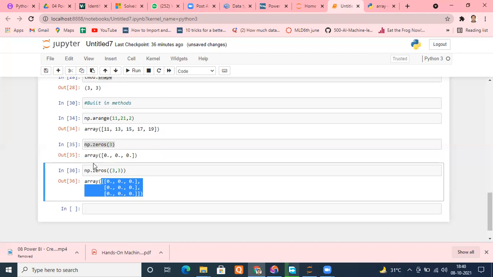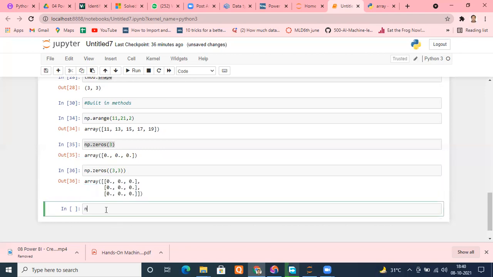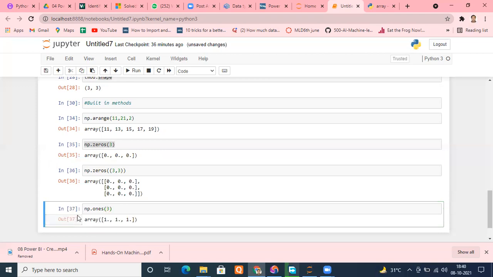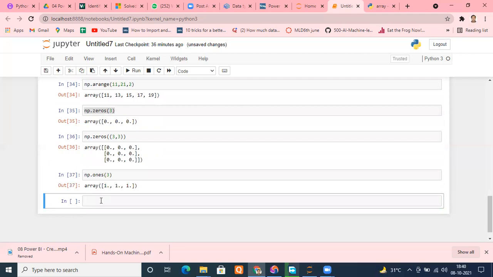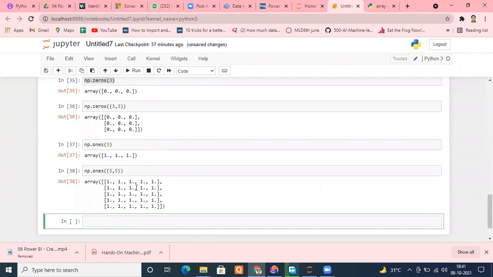Okay. Similarly, like zeros, there is np.ones, with very much the same definition, just that now it will fill the data with 1. So I'm putting 3, and I'll get a 1D vector of ones. Again, if I need 2D information or a matrix, np.ones, I'll pass it, for example, 3x3 or 5x5, whatever you want, entirely your choice. Let me run this. We get ones.